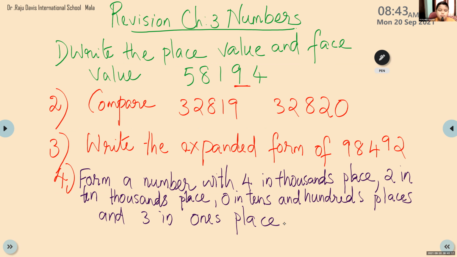Ma'am, 0 in tens and hundreds place means in hundreds and tens 0. In tens place also, 100 place also, same digit. Okay, ma'am. So children, for this I told you always you draw one small place value. Okay, so you can place inside.